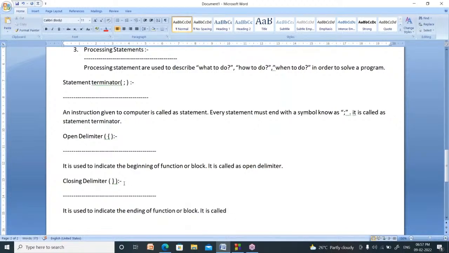My function is completed, my block is completed. How to tell? By using this symbol, the closing curly bracket. So it is called closing delimiter.